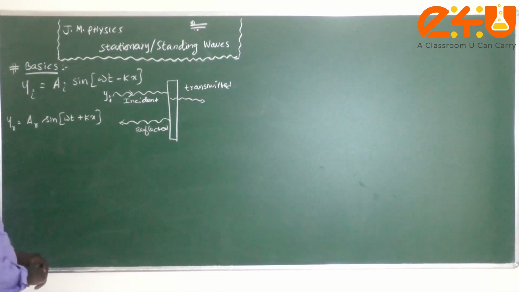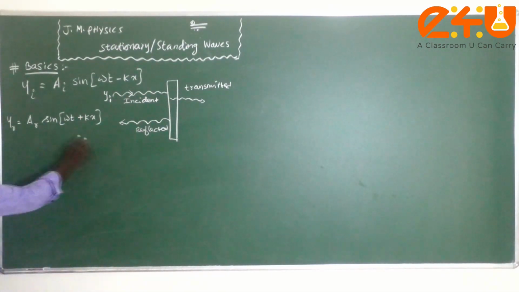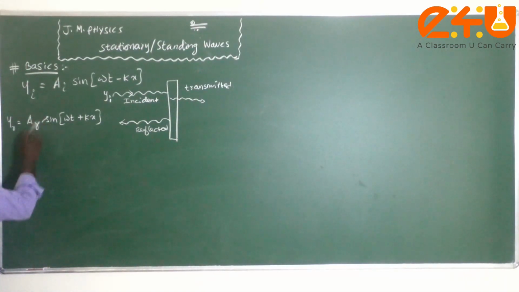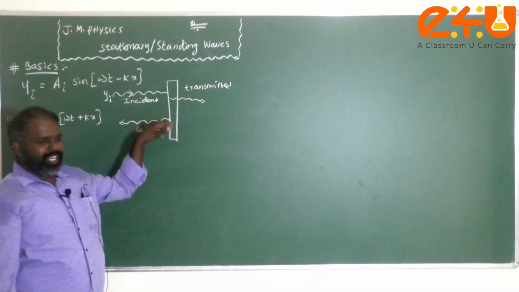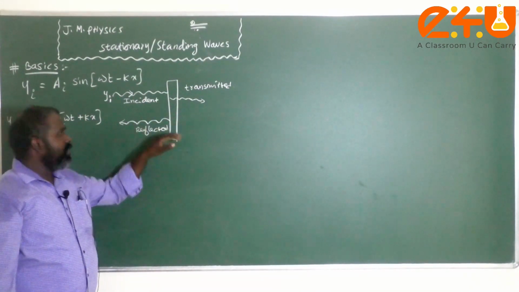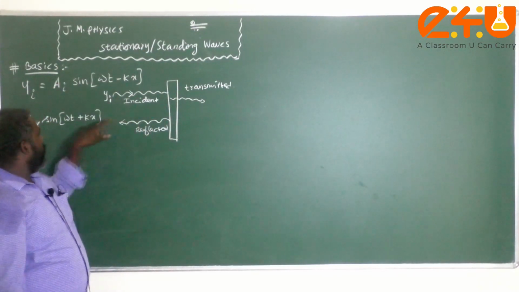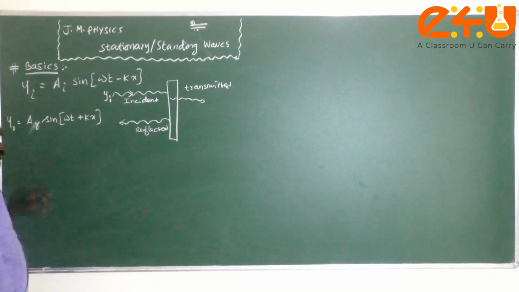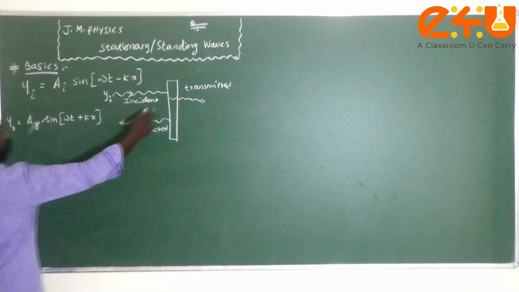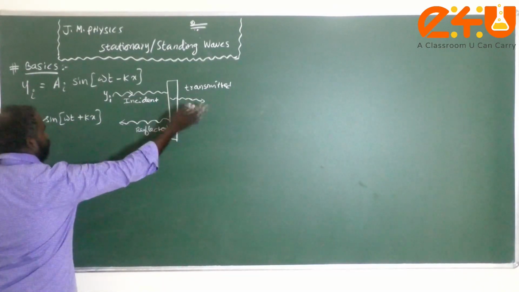During reflection there may be a change in the amplitude of the wave, since some part is transmitted, so the amplitude will not be the same. That's why I have written ai and ar as different amplitudes, because some part of the energy is going out of the medium.